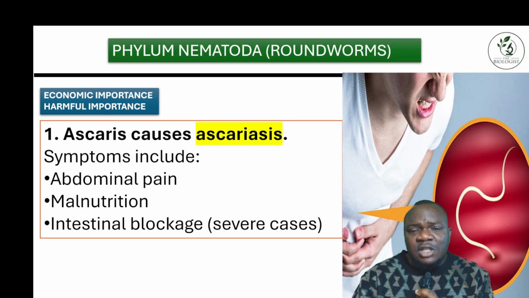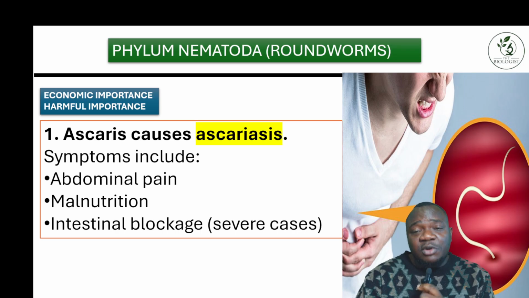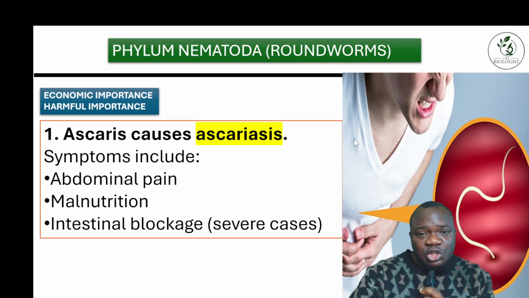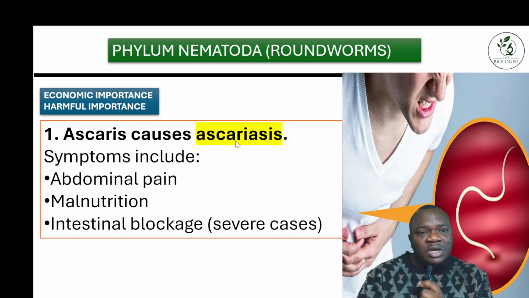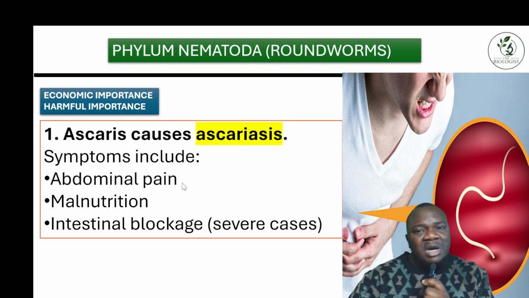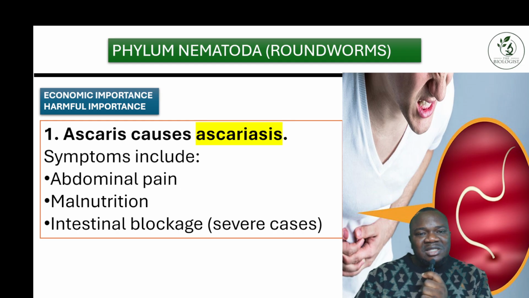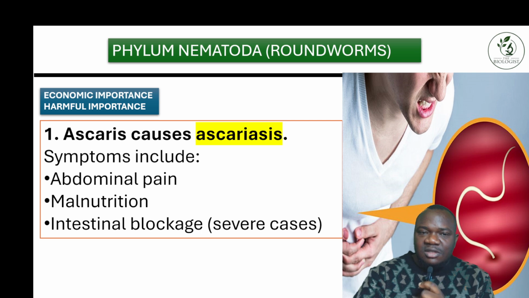So we have this harmful importance. Like I told you before, some species are parasitic. You can see this guy suffering from stomach pain, and this is caused by Ascaris, which causes what? Ascariasis. Okay, and the symptoms are abdominal pain, malnutrition, and intestinal blockage in severe cases.